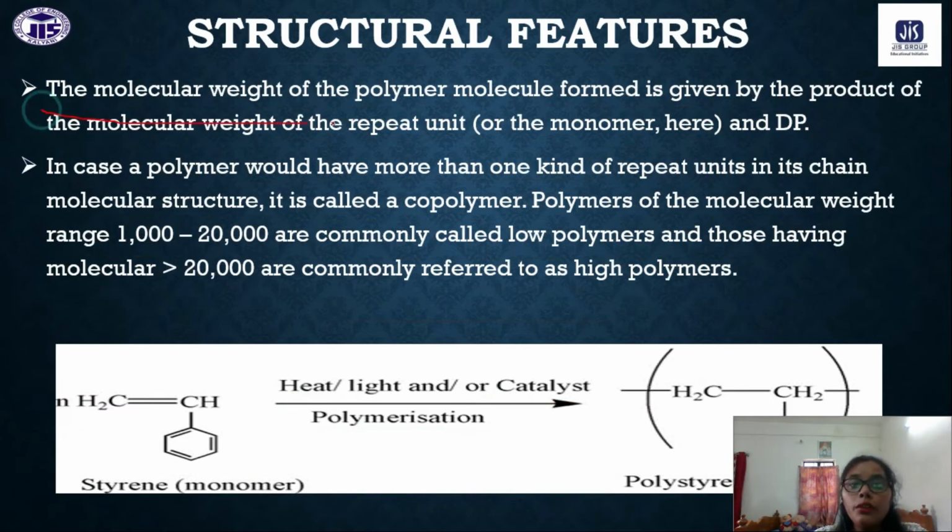Next, the molecular weight of the polymer is very difficult to determine, because there are so many monomer units, and if the monomers are different, that will also be very difficult to determine. The molecular weight of the polymer molecule formed is given by the product of the molecular weight of the repeating unit, the product of the molecular weight of each monomer unit, which will give you the total molecular weight of the polymer molecule.